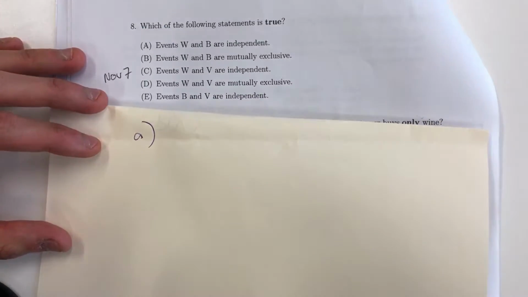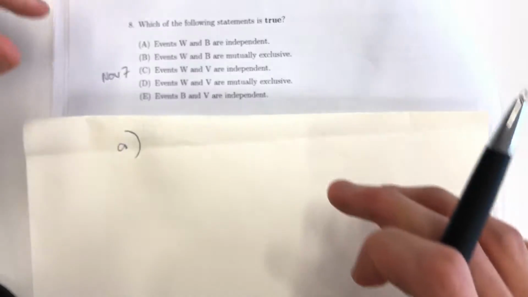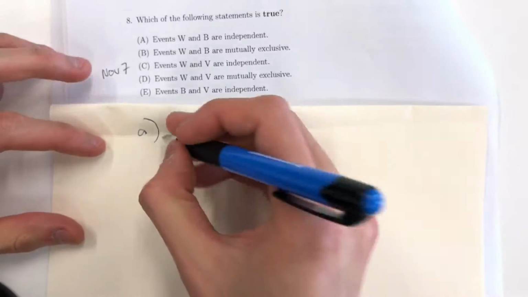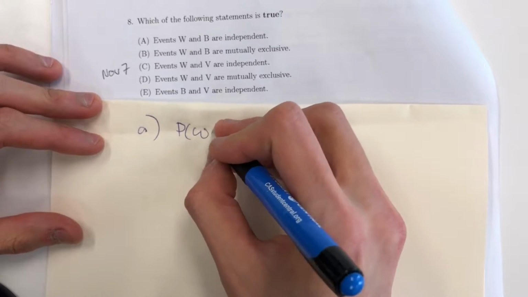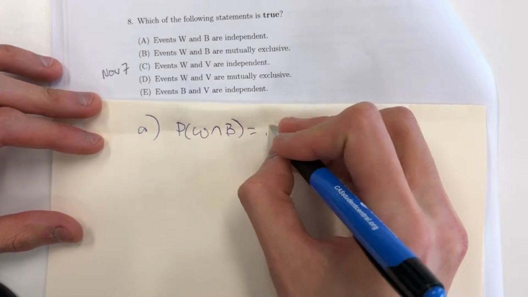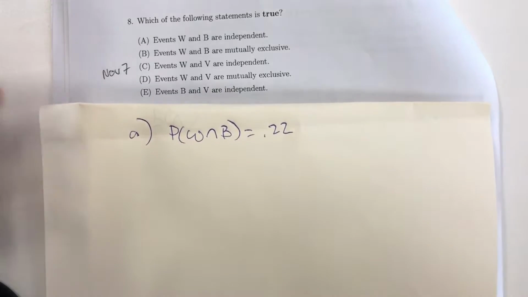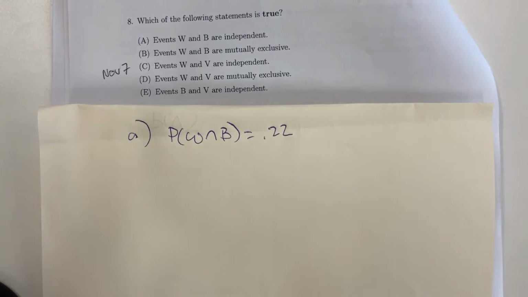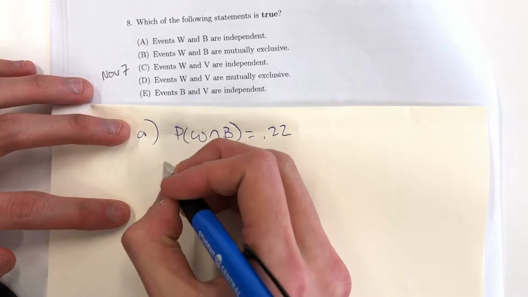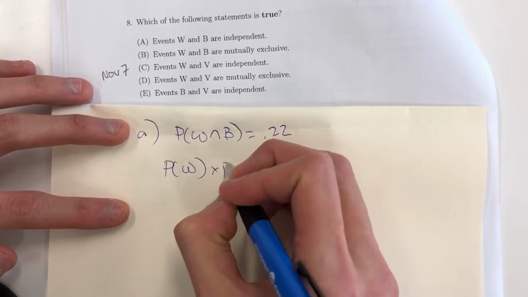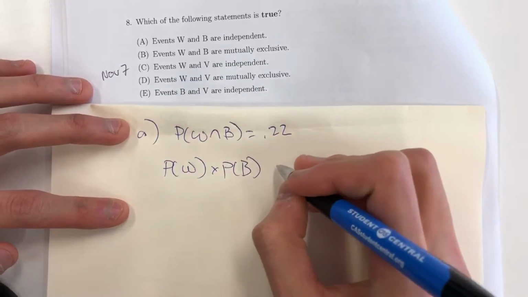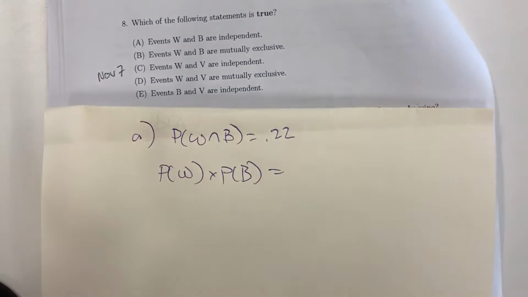So for letter A, events W and B, so wine and beer, are independent. In the question, it gives us the probability that they buy wine and beer is 22%. In order for these two events to be independent, the product of their individual probabilities will give us the intersection. So let's verify if the probability that they buy wine times the probability that they buy beer equals 22%. Let's check.